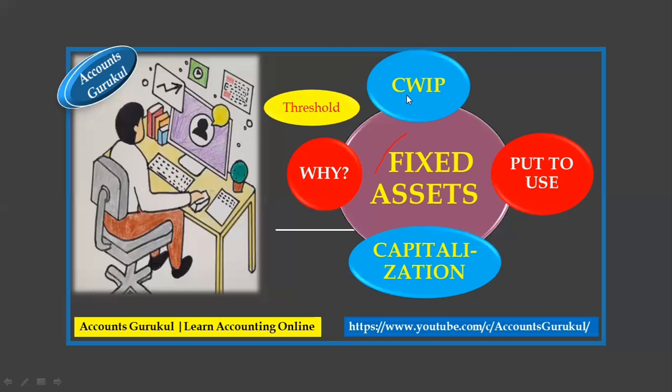For example, if you have imported any machinery, you have to do the installation, add some tools, do some foundation work, and first do the trial. It's going to take more time, 15 days or even 1 month of installation. Until that time, we have to park that asset under CWIP, capital work in progress.